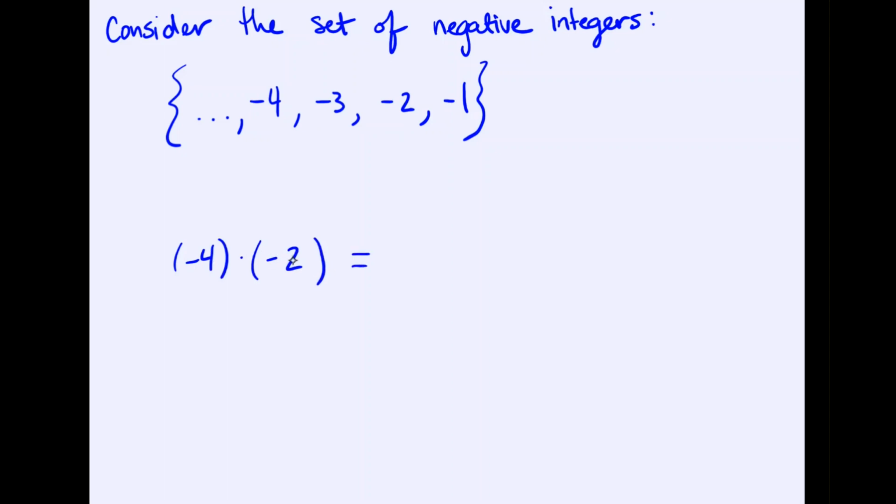Notice negative times negative makes it positive, so we'd actually get to 8, which is not a negative integer. So if we were working with this and we wanted to only look at mathematical operations that keep us inside the set, we would say that multiplication is not closed for the set of negative integers.